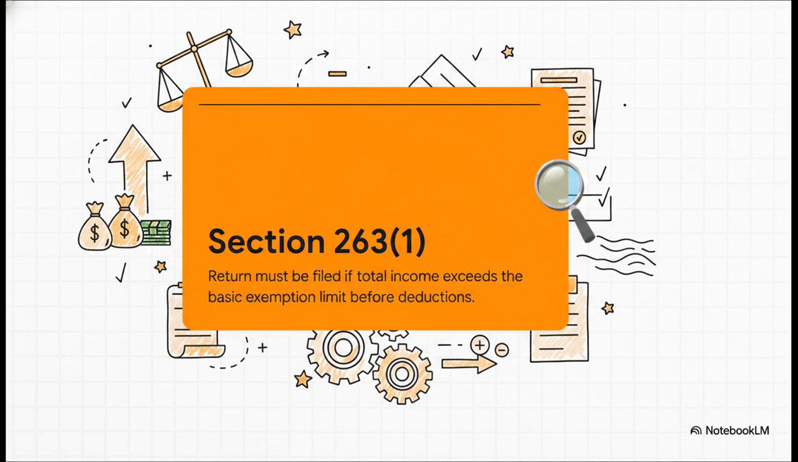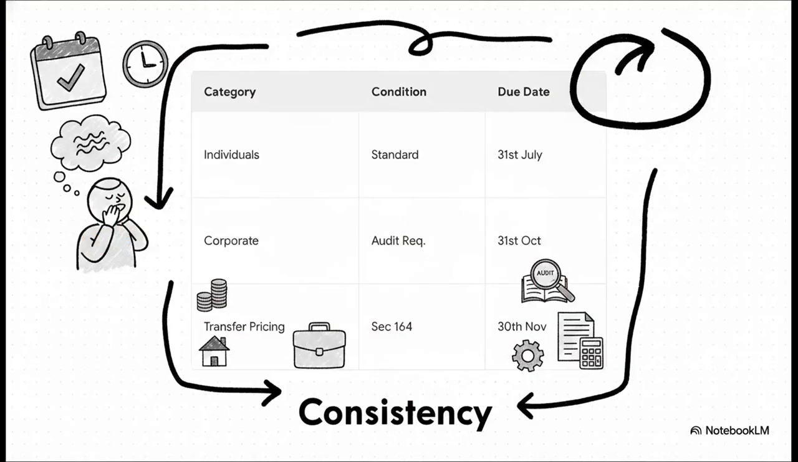No way around it. Now, if you're getting a bit anxious about learning a bunch of new deadlines, take a deep breath. Under Section 263(1)(c), the government has actually retained our familiar timeline. For your regular non-audit individuals and HUFs, the due date is still 31st July. For corporates, working partners, and any businesses whose accounts require an audit, it remains 31st October. And for those complex cases involving transfer pricing under the new Section 164, your deadline is 30th November. Having this consistency is honestly a massive relief when you're trying to plan out your compliance calendars.